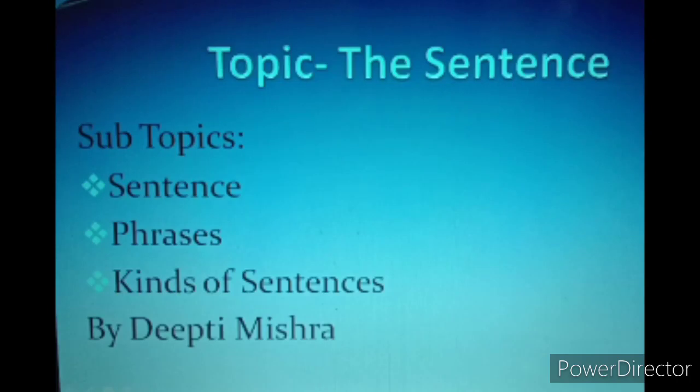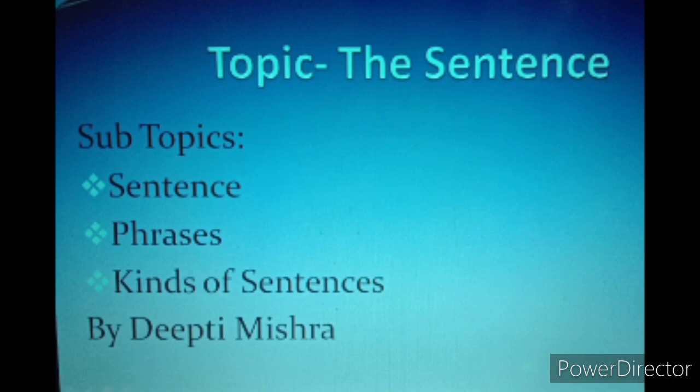I am your English teacher and my name is Deepti Mishra, and today we are going to start a very basic topic of grammar, the sentence. And you know why I have chosen this topic? Because the sentence is a very basic topic of grammar portion, and it is very important also, because if you don't know what sentences are, what their kinds are, how to frame sentences, then how can you proceed further? So that's the reason I have chosen this basic topic, the sentence.